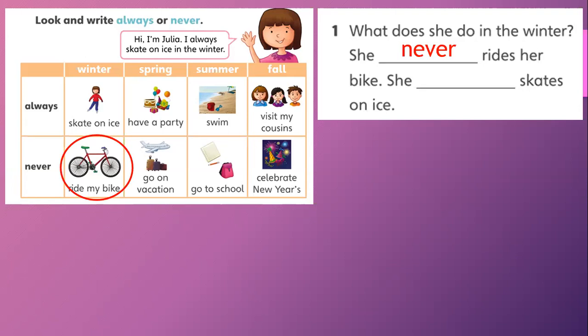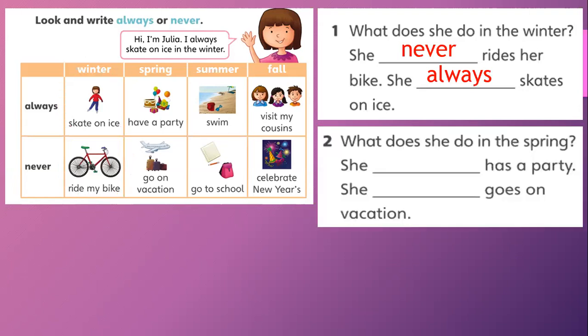Second activity, skate on ice. That's always. She always skates on ice. What does she do in the spring? Okay, first we have a party. That's in the category of always. So she always has a party. Next activity, go on vacation. In spring, never. That's in the category of never. She never goes on vacation.